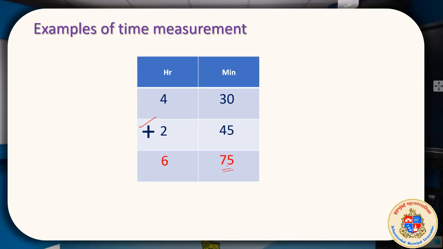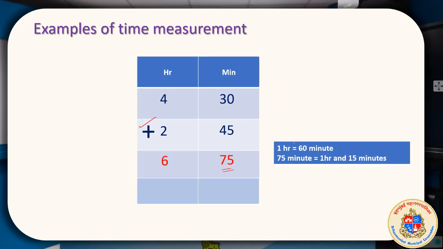So 75 minutes means 1 hour 15 minutes, right? We have to say 1 hour is equal to 60 minutes. So 1 hour will be added to this, in fact. That will become 7 hours then, and 15 minutes balance will remain.